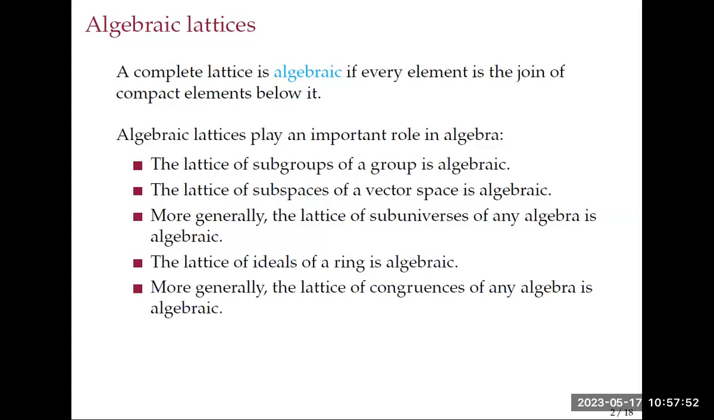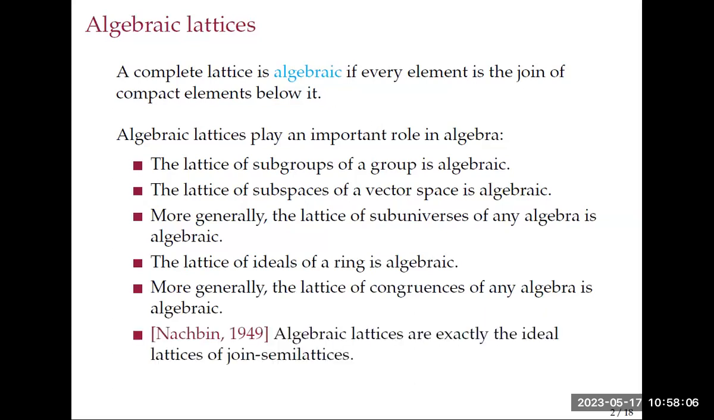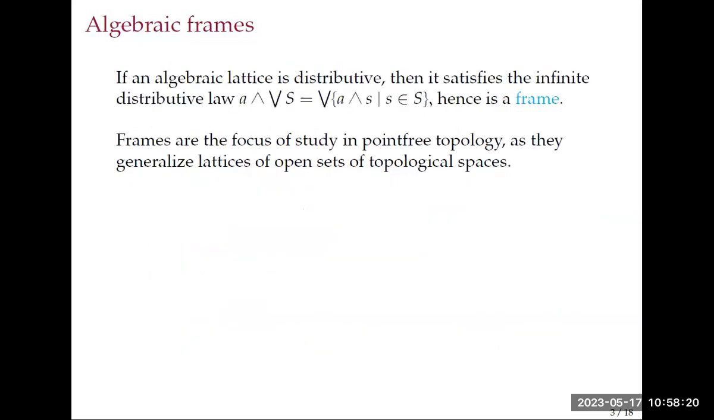And similarly, the lattice of congruences of every algebra will be algebraic, and a particular instance of that is that the lattice of ideals of a ring is algebraic. And then I have one more example of these. Nachbin showed in 1949 that algebraic lattices are exactly the ideal lattices of join semilattices. Now, because I want to talk about algebraic frames, they are exactly the algebraic lattices that are distributive. Now, when your lattice is distributive and algebraic, it will satisfy the frame law, the join infinite distributive law that's on my slide.